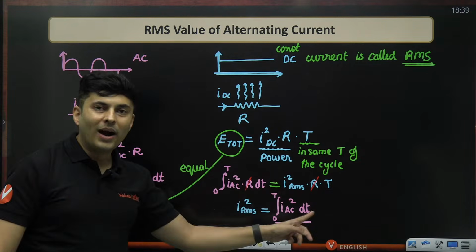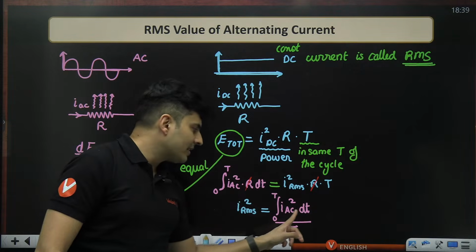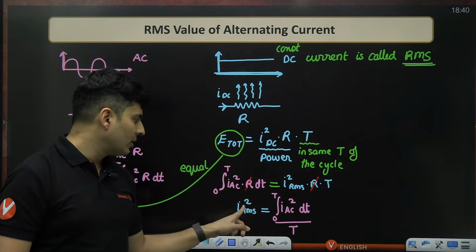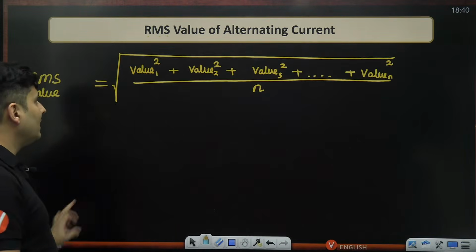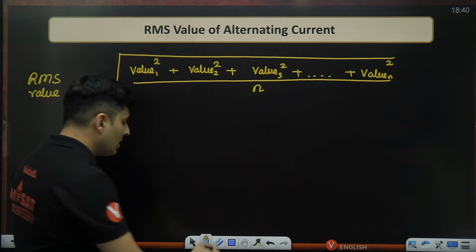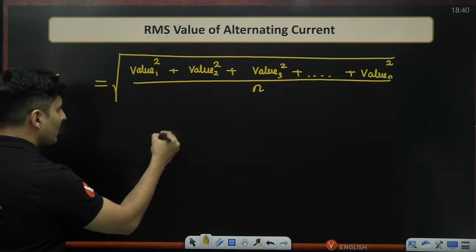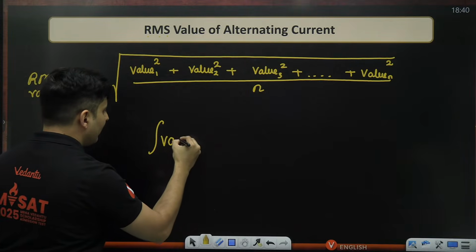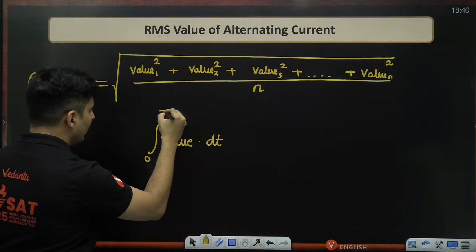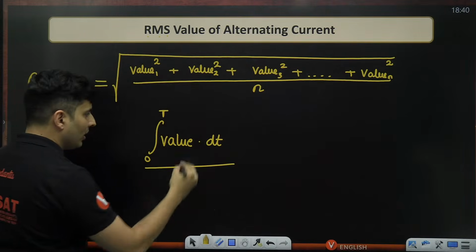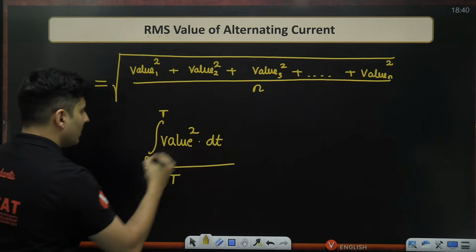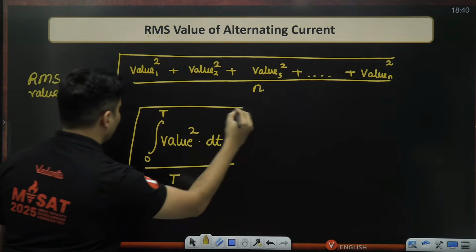So that's why I said you have to take the sum of the squares divided by the sample size and then put it under the root. That gives you exactly the RMS value. This is okay if I have finite values, but if I have infinite values, then you do the integral of that value squared with respect to time from 0 to the time period, upon the time period, and put it inside the root.